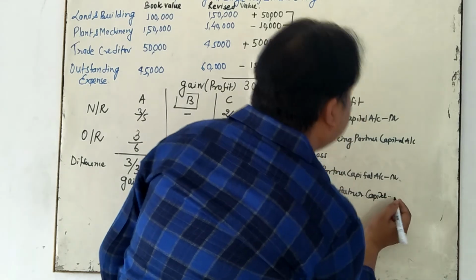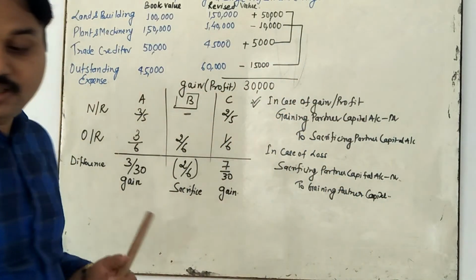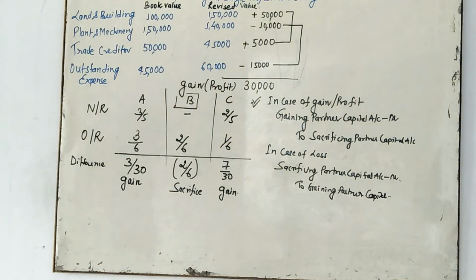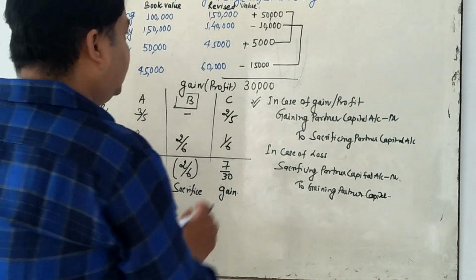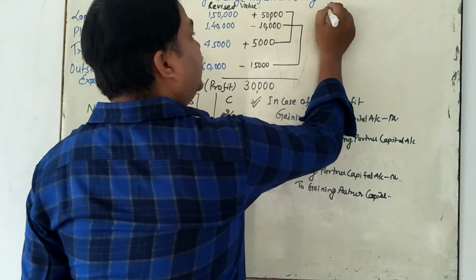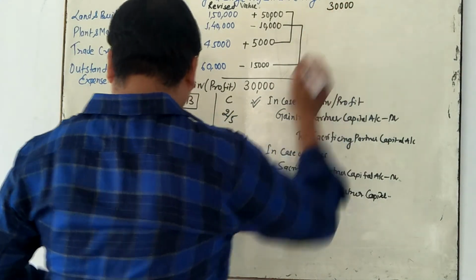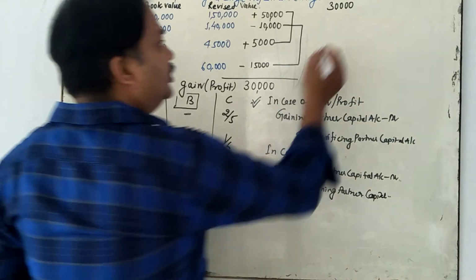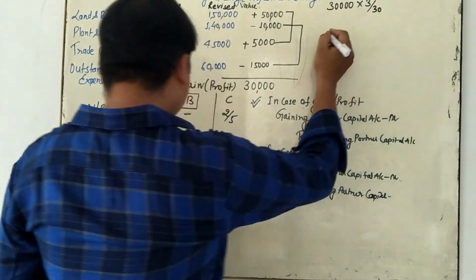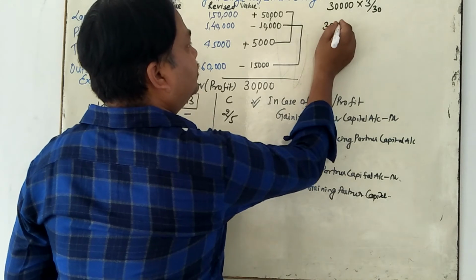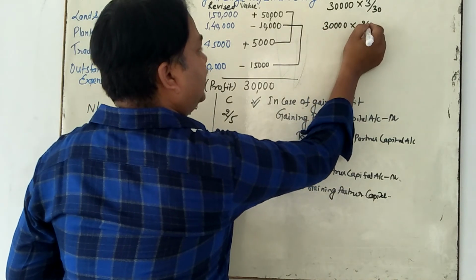So what is our next task? Next task is that you need to calculate the value of 30,000 multiplied by 3 by 30. Okay. 30,000 multiplied by 3 by 30, and 30,000 multiplied by 2 by 6.